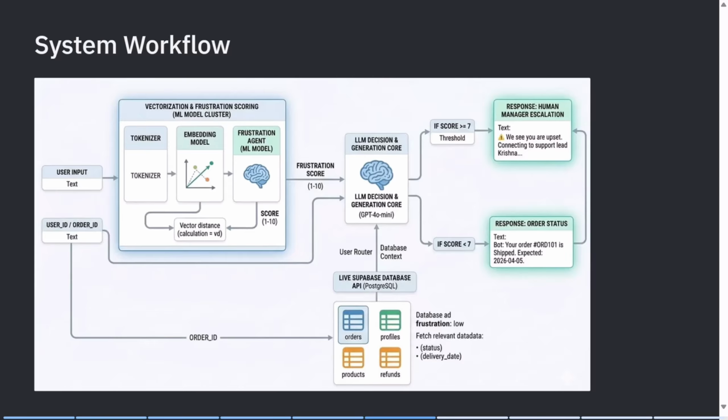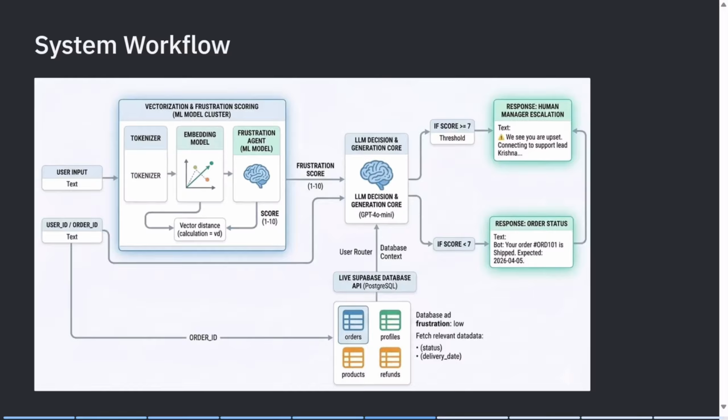Now I will be explaining how our system actually works internally. First, the process starts when the user gives an input, either a normal query or something like "where is my order". At the same time, if available, we also capture identifiers like user ID or order ID. This input is passed to our frustration detection pipeline.